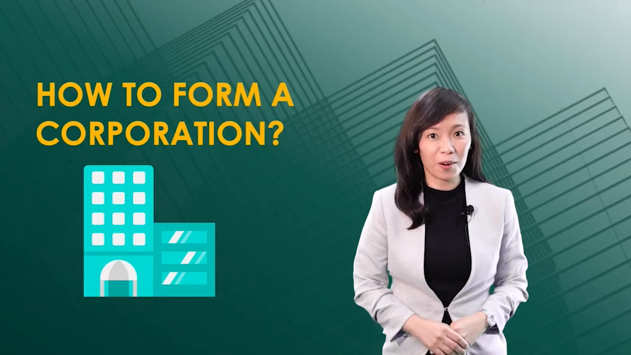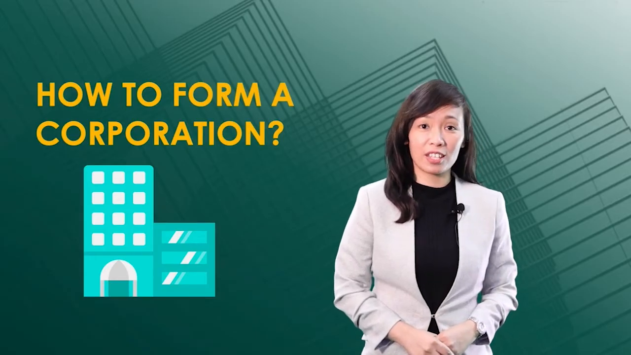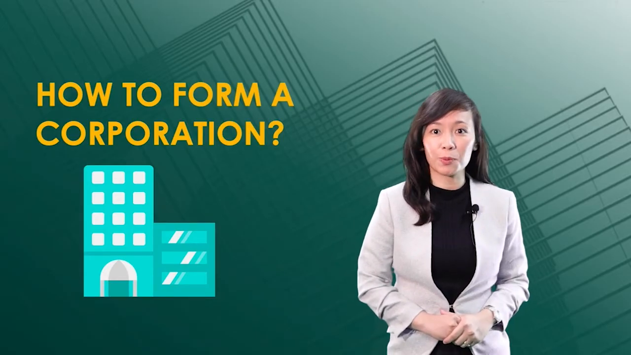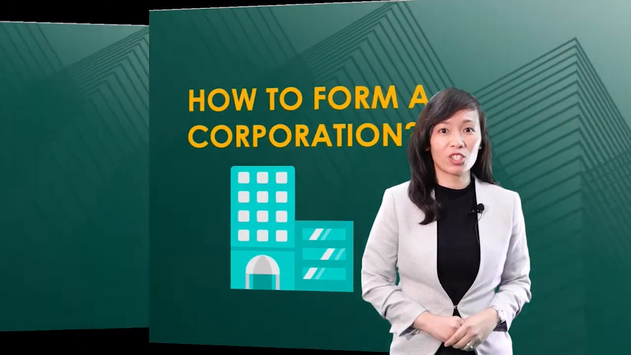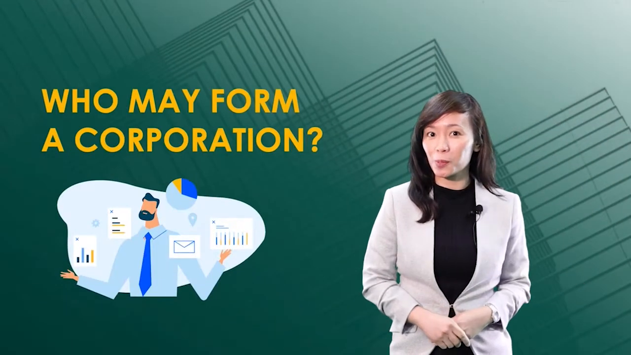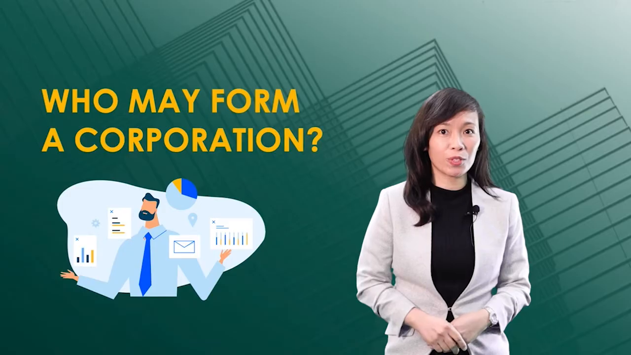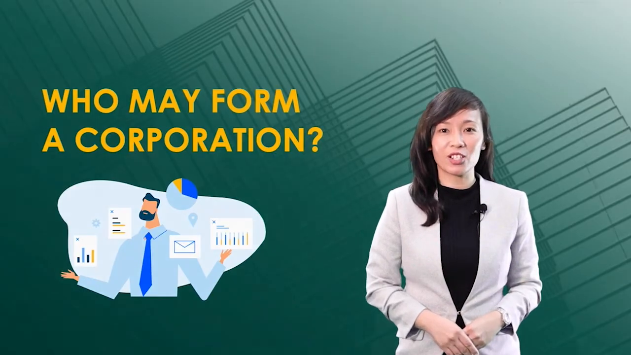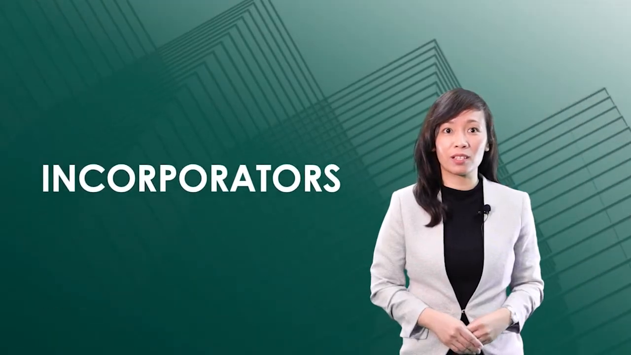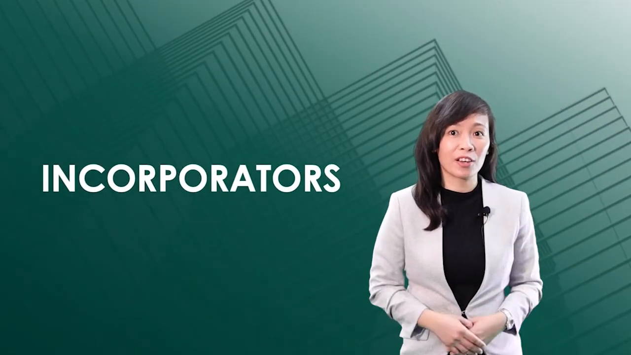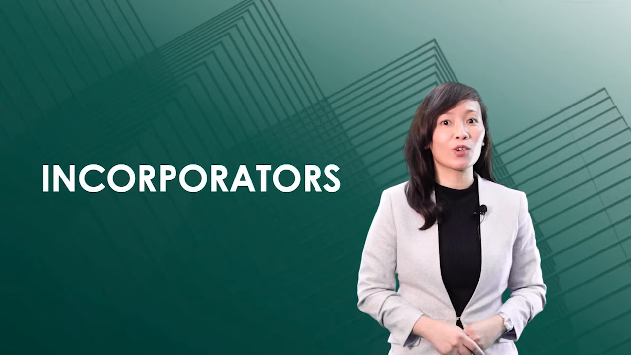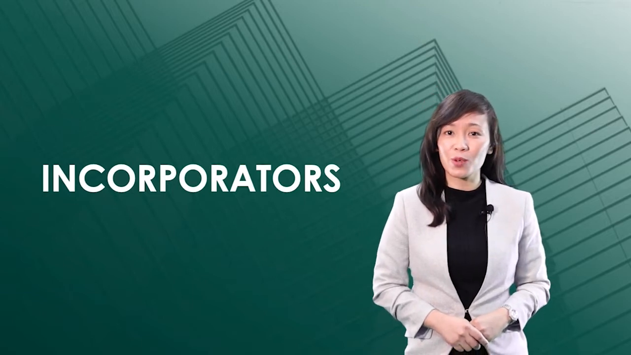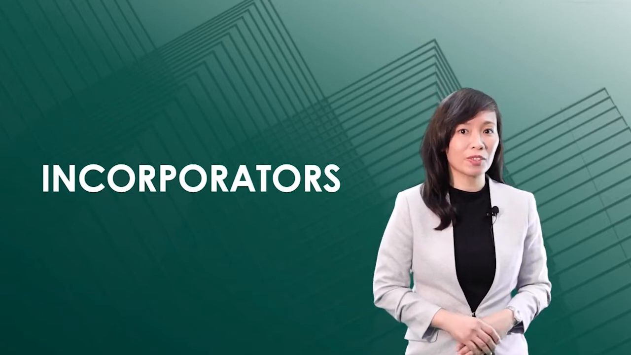We now know how to form a corporation, that is, through the process of incorporation. The next question is, who may form a corporation? Who may go through the process of incorporation we just discussed? Corporations are formed by persons called incorporators. They are the first and original owners of the corporation. They are the ones who go through the process of incorporation.